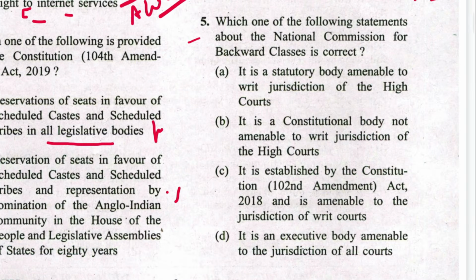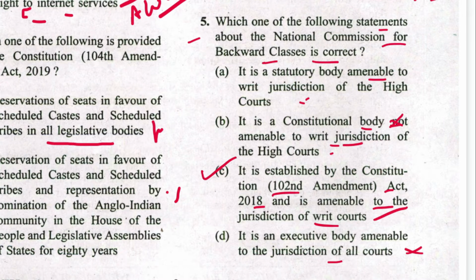Next is 5. Which one of the following statements about the National Commission for Backward Classes is correct? Is it amenable to the jurisdiction of the High Court? No. It is a constitutional body not amenable to. It is a constitutional body and amenable to the jurisdiction of High Courts. Then it is established by the 102nd Amendment Act 2018 and is amenable to the jurisdiction of High Court. This is correct. It is an executive body amenable to all High Courts. C is the answer. And it is mentioned in Article 338B of the Constitution, which was added by the 102nd Amendment Act.